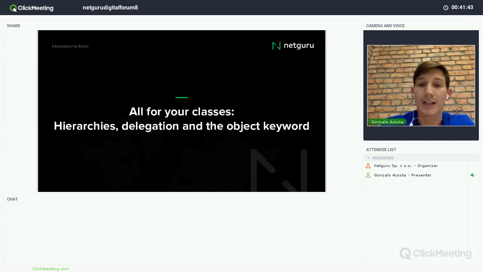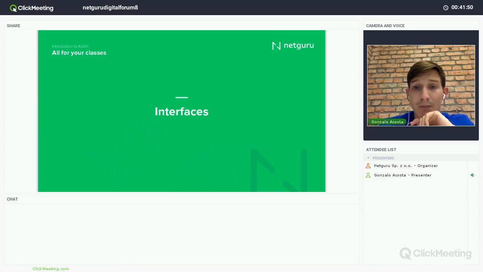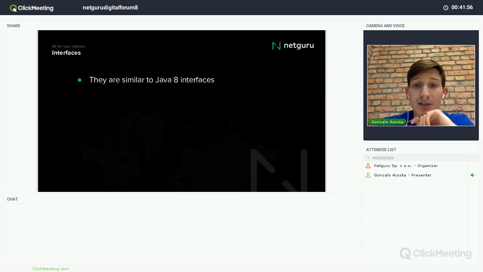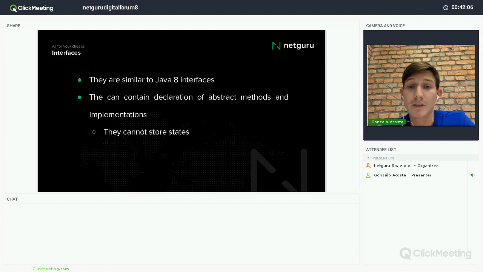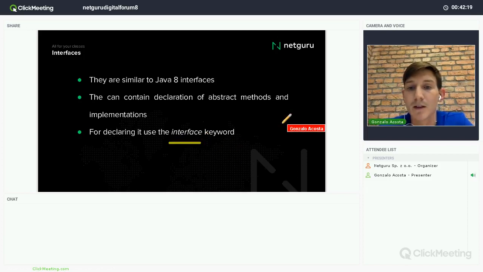Then we have more on classes. I will be talking about hierarchies, delegation, and the object keyword. But first, let's focus on interfaces in Kotlin. They are really similar to Java 8 interfaces. What does it mean? That they can contain declarations of abstract methods and implementations as well. The difference between interfaces and abstract classes is that interfaces cannot store state, right? For declaring interfaces, we use the interface keyword.